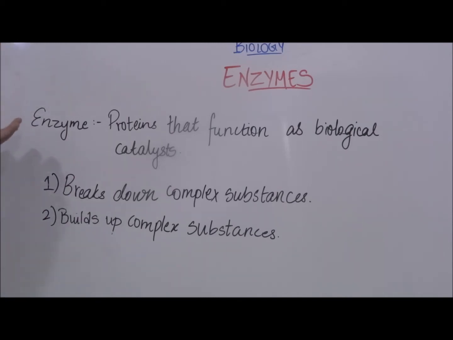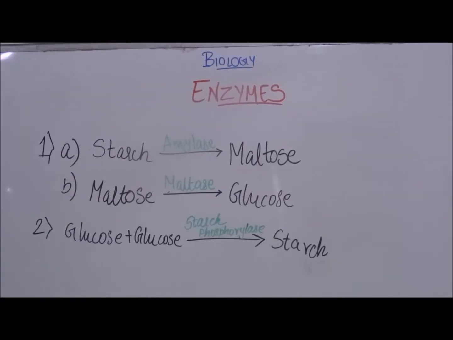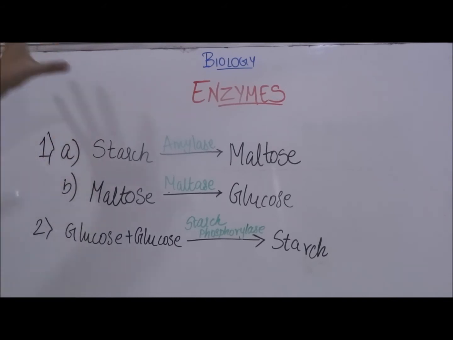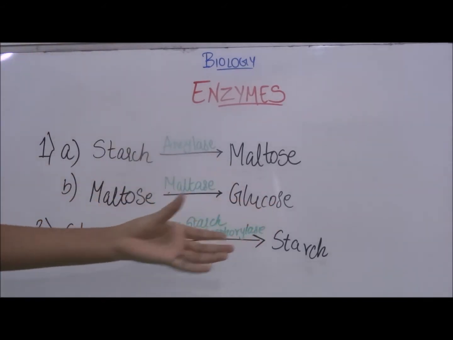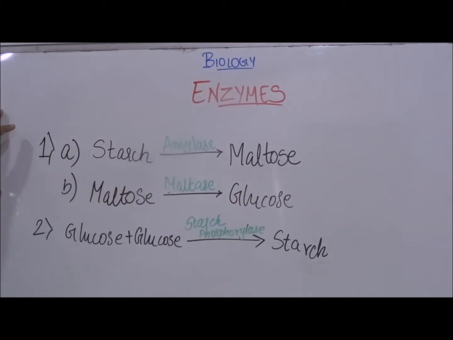The second type of enzyme builds up complex substances. For example, they bring together all the glucose molecules to form a starch molecule. So the second type of enzymes builds up the molecules. Let's take a look at some examples. Starch is broken down to glucose as a final product. But to break down starch to glucose, there are two steps that take place.